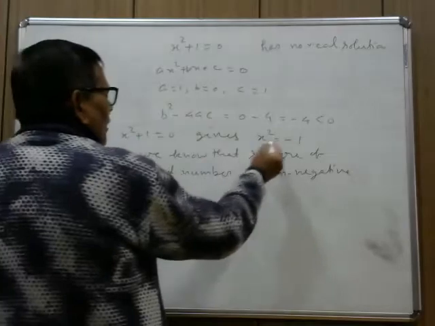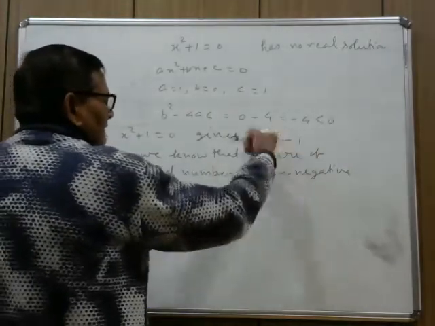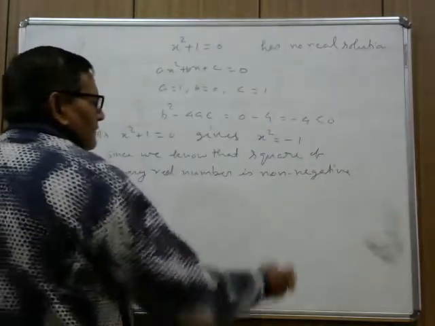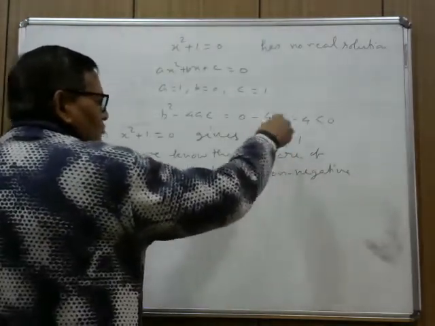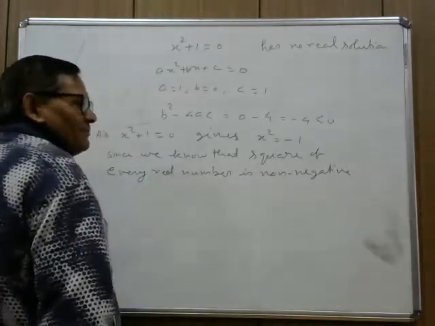So, the square of any real number is not equal to minus 1, but here it is x square equal to minus 1. So, by this, we can say that the solution of this equation is not possible.